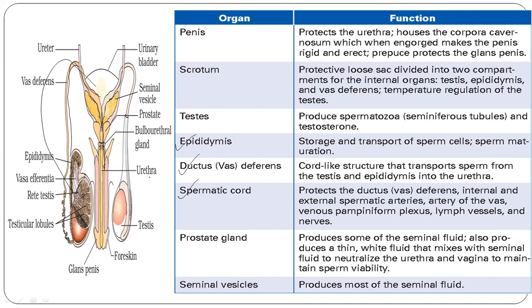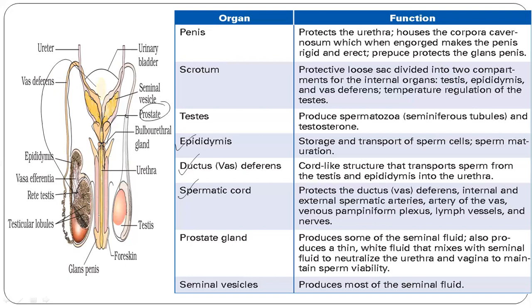Next, coming to prostate gland. Can you see the prostate gland, which I have told you, this part? Yes, this prostate gland produces some of the seminal fluid, and also produces a thin white fluid that mixes with the seminal fluid to neutralize the urethra and vagina to maintain sperm viability.